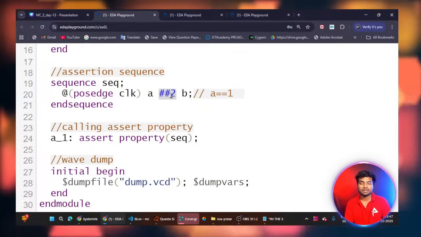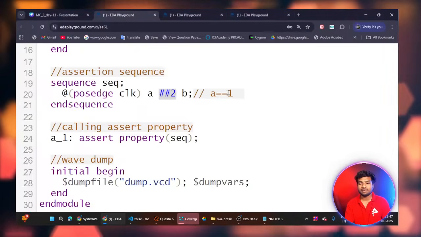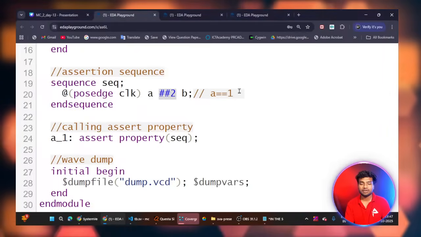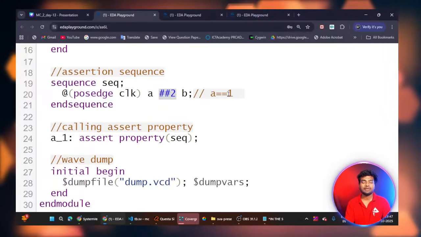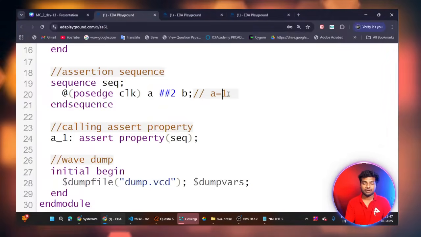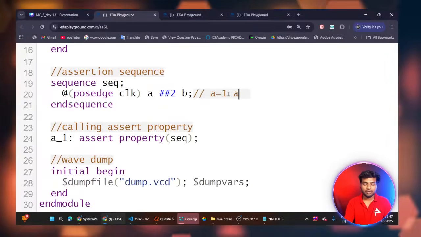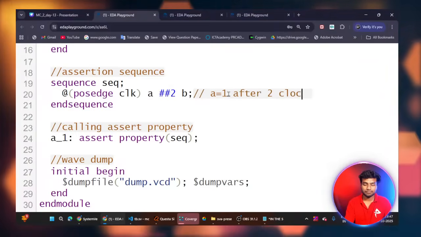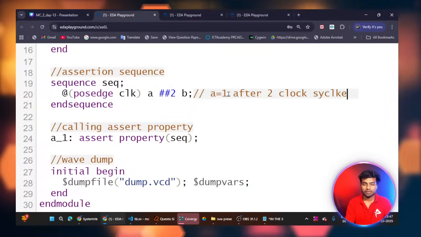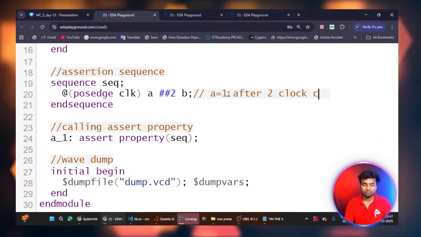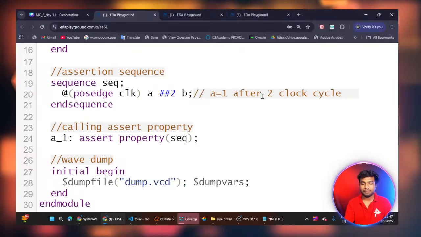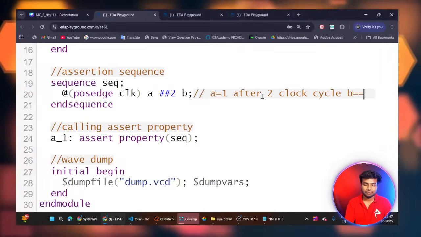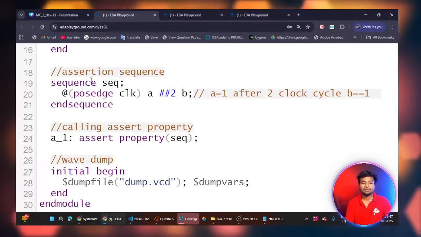If you are giving it, it means after 2 clock cycles, if a has 1, then after 2 clock cycles, signal B must be high. This is the meaning of this line.